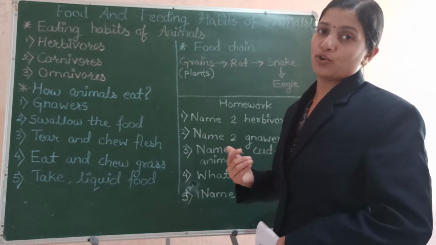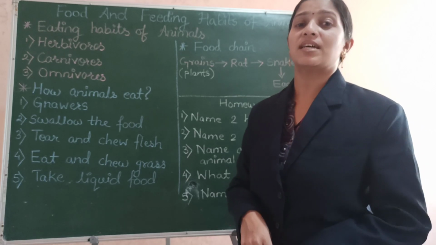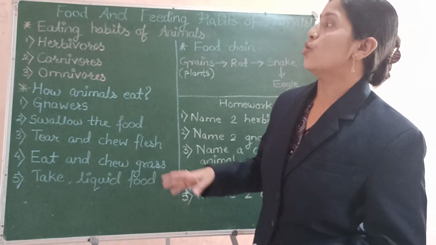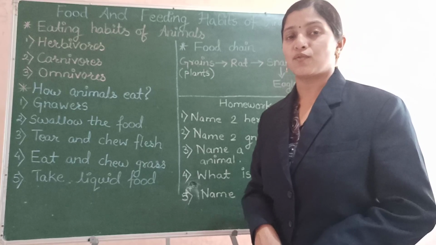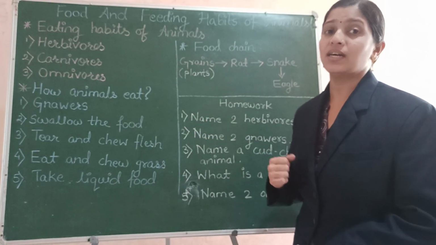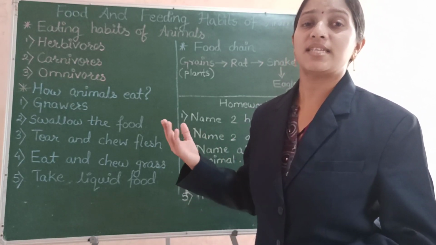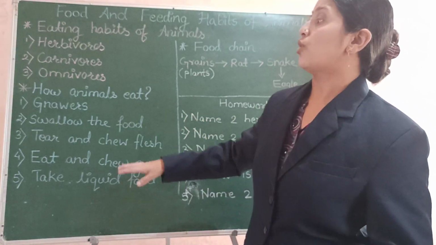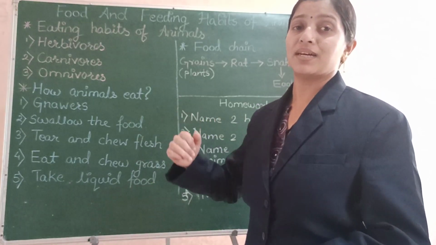All the living beings on the earth require food because this food gives us energy to do all our works. So also all the animals require food to get energy from the food. In this topic we are going to learn the eating habits of animals, what type of food is eaten by animals, and also the way or the process by which these animals eat